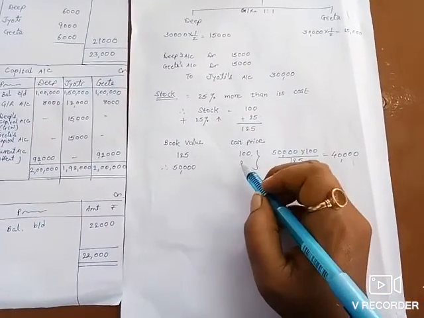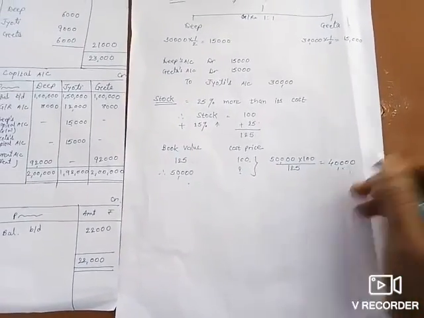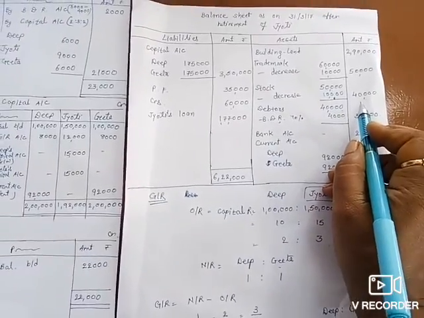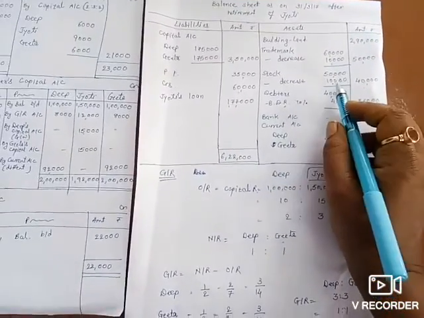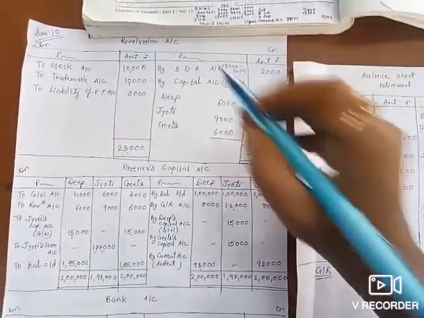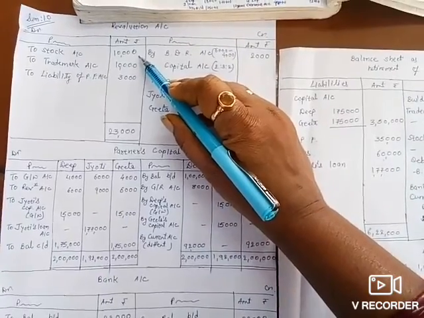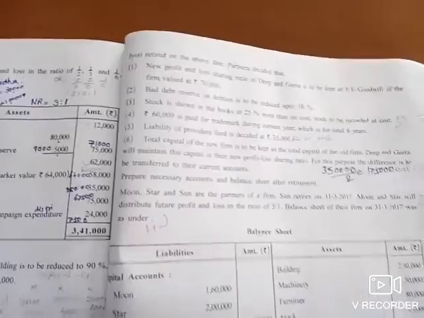So when book value is 125, its cost price is 100. And what is the cost price when book value is 50,000? So it comes 40,000. So 40,000 comes outer side. Now here inside 50,000 is given. So there is a decrease of rupees 10,000. The 10,000 we have to record on the revaluation debit side. Why? Because this is our expense or loss. So to stock account 10,000, right?